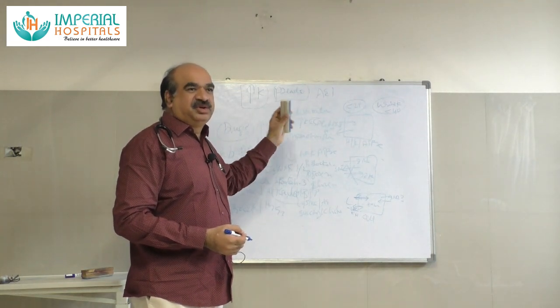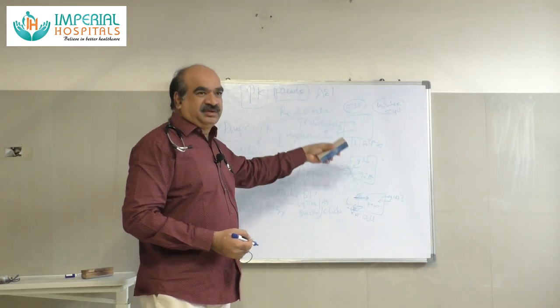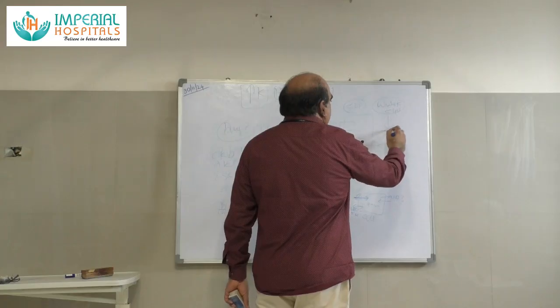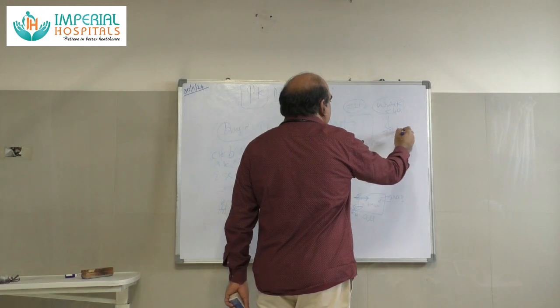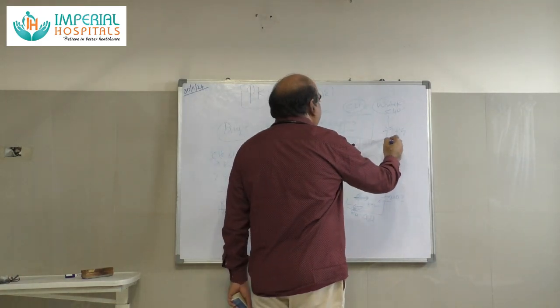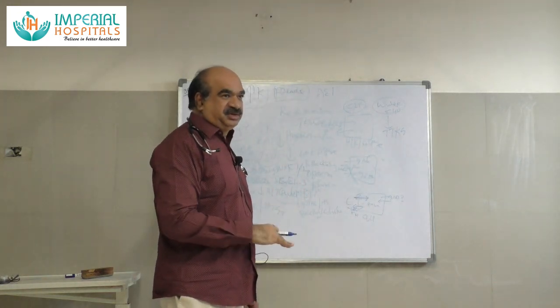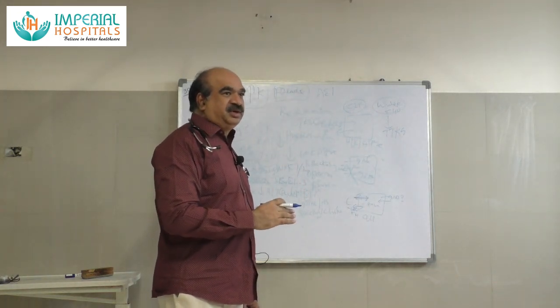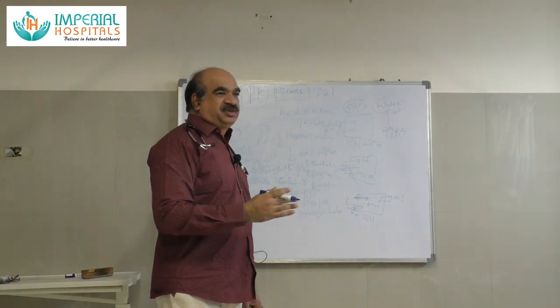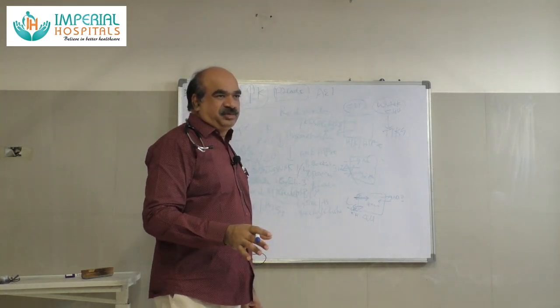For that you check urine sodium. If urine sodium is normal, then we have to evaluate all other causes. So we'll check transtubular potassium gradient, TTKG. Normally in hyperkalemia, TTKG will be more than 8. In hypokalemia, TTKG will be less than 3. The TTKG formula is urine potassium into serum osmolality divided by serum potassium into urine osmolality.